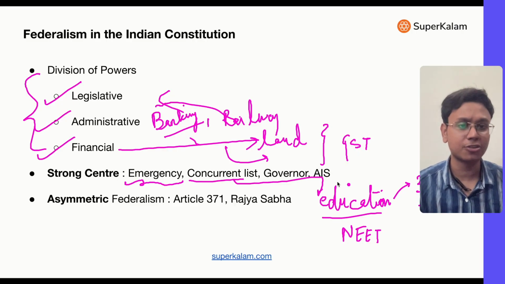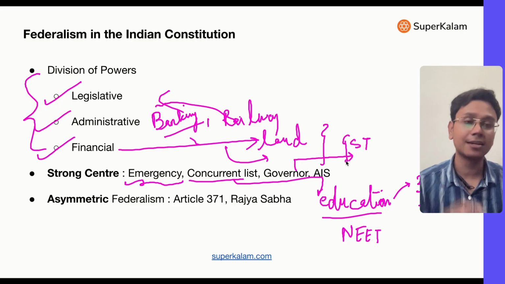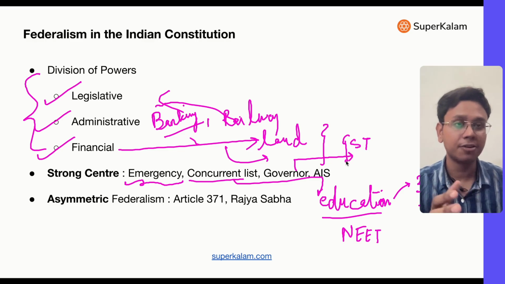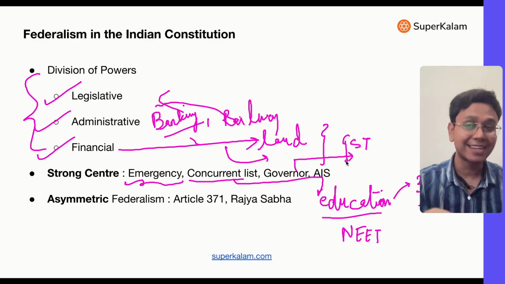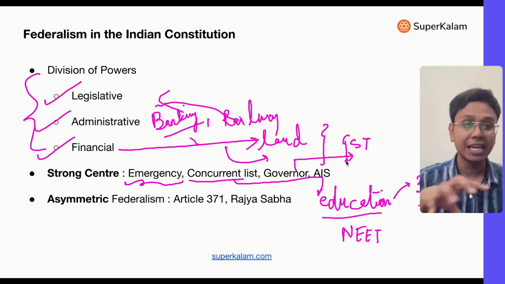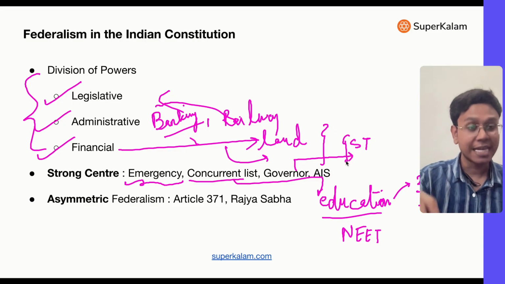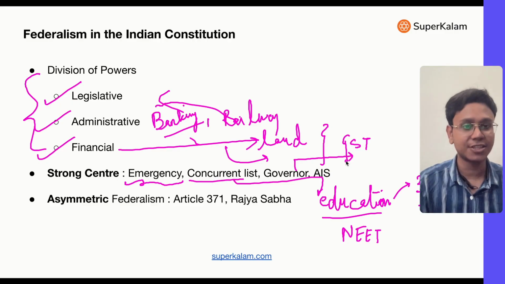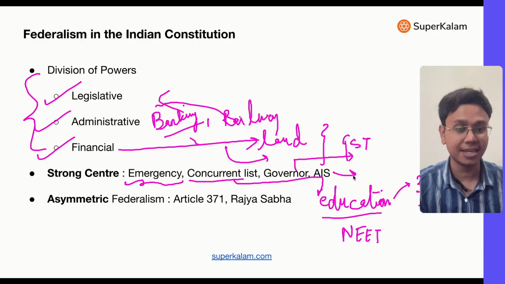Then there's the governor also. The governor ensures that the state government is doing all the governance work within the constitution, and the governor can report this to the president, the central government. And if his report is accepted, there can be President's Rule in a state. So here also the center has an edge. Similarly, all India services are there.